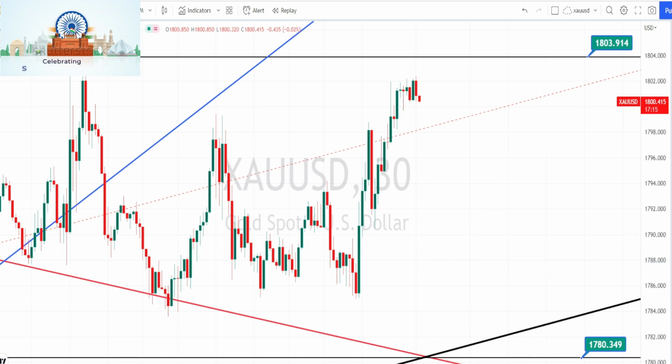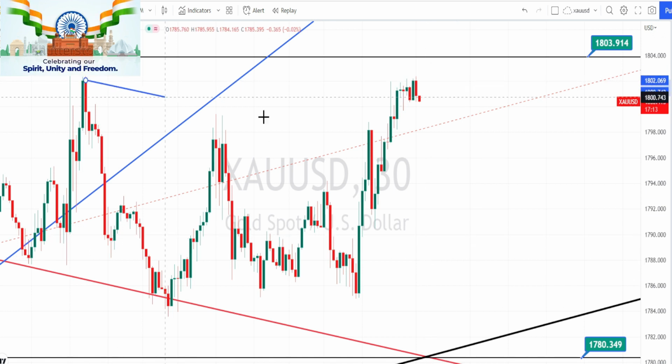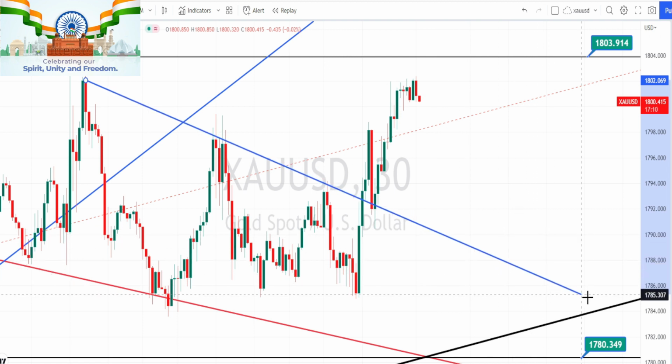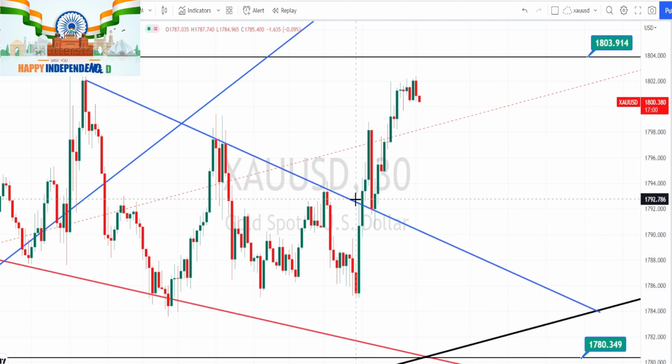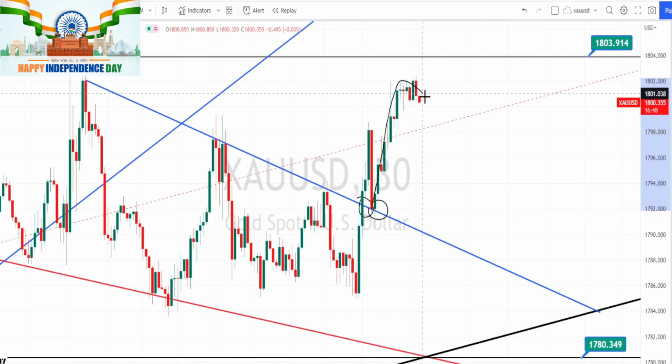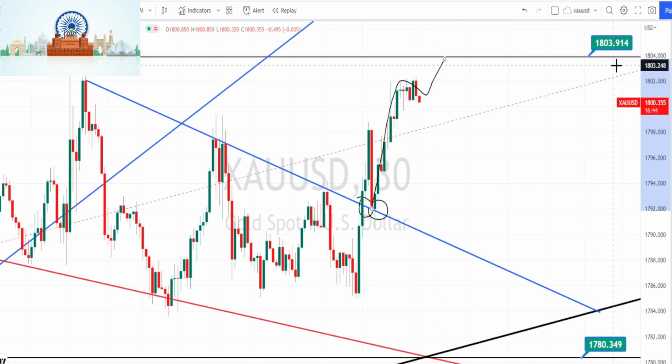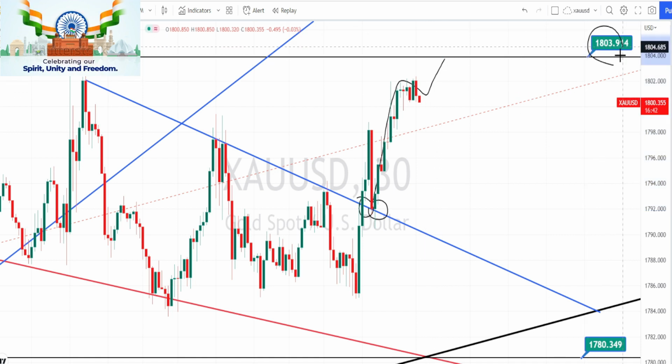When we look at the price action in 30 minutes time frame, I am drawing a resistance line over here, and we have noticed the price action break this resistance line, and also it has taken support on this support line or the trend line from the 30 minutes time frame. So the current price action in 30 minutes time frame is in a bullish trend, and once the price action breaks the resistance level of 1803, we can expect the price action to continue its bullish trend.